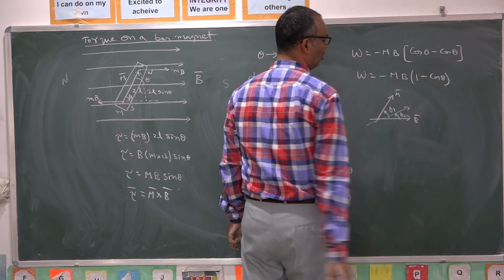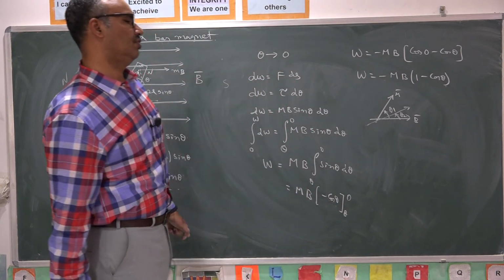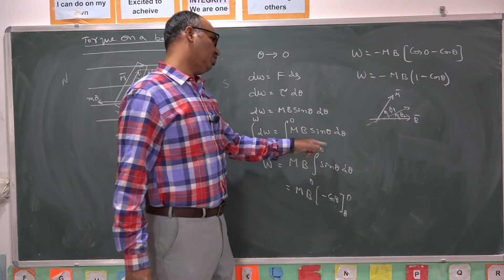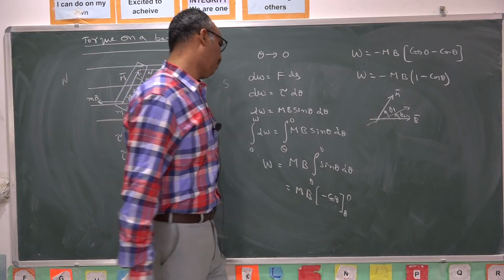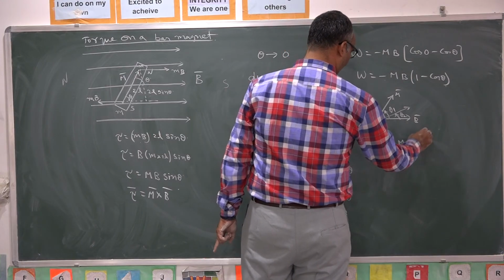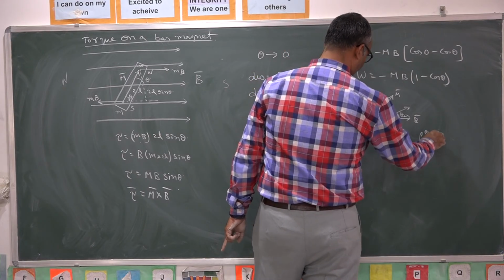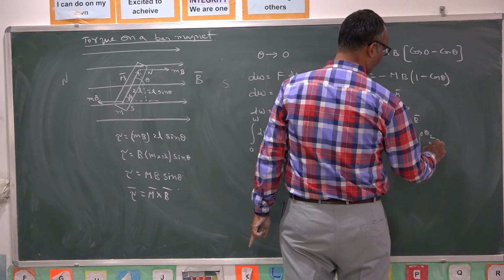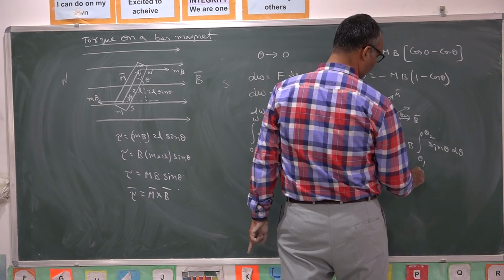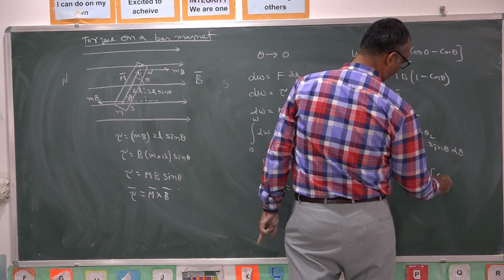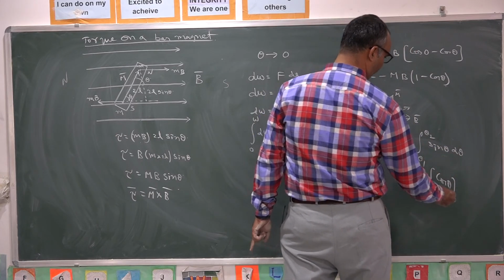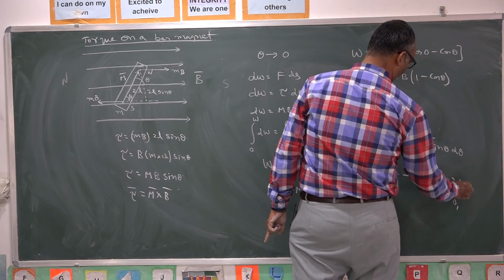Now what is the work done? If somebody asks you, the procedure to calculate is the same. Instead of theta to 0, I should take theta 1 to theta 2. So work done is given by mb integral theta 1 to theta 2 sin theta d theta. So minus mb cos theta, because integral sin theta is minus cos theta, from theta 1 to theta 2.